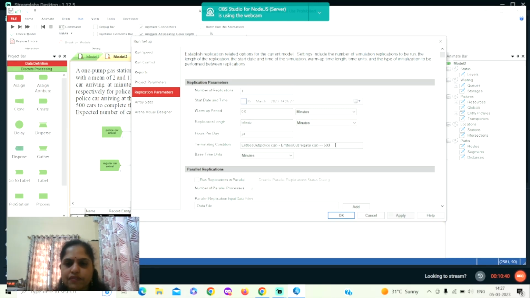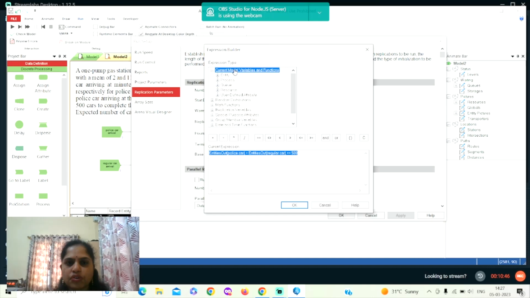So coming to giving this terminating condition, I'll just right click here, say build expression. So here we want to stop the simulation. Terminating for the simulation is when the total number of cars, including the regular and the police car, should be equal to 500.